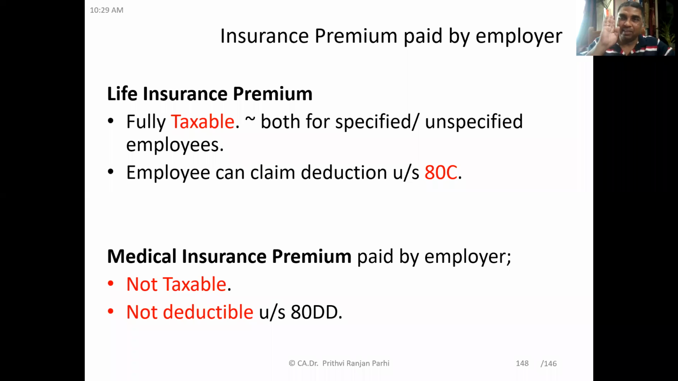Okay, friends. What I told you right now is about life insurance. But in case it is medical insurance, not life insurance, the treatment will be different. Are you getting me? In case it is a medical insurance, that means the employer is paying, but it's not a life insurance payment, it is a medical insurance payment, then as you can see, it is not taxable for the employee.